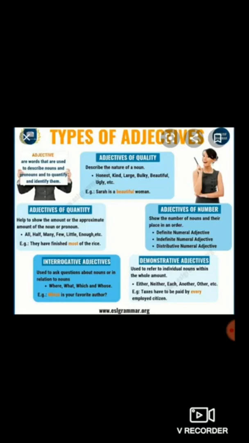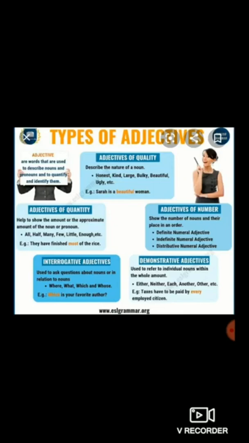So, which is nothing but an interrogative adjective. Why is it an interrogative adjective? Because it is used to ask questions about nouns or in relation to nouns. Suppose I ask, what is your name? So, what is nothing but an interrogative adjective. Clear, students?